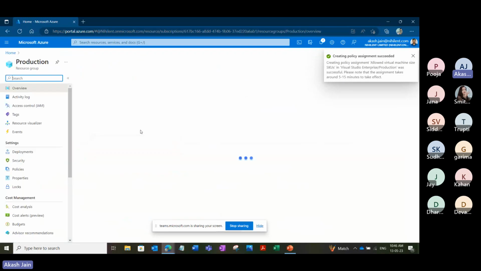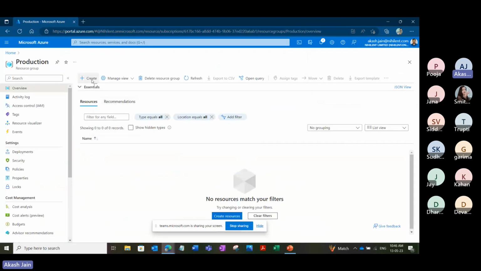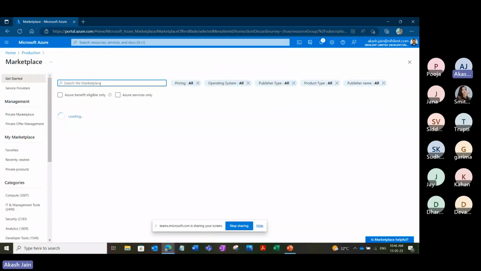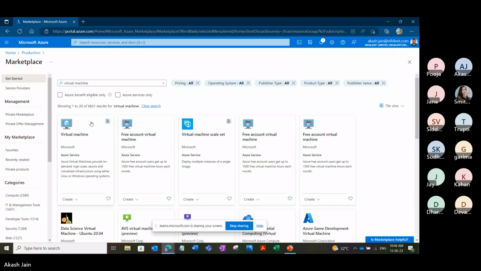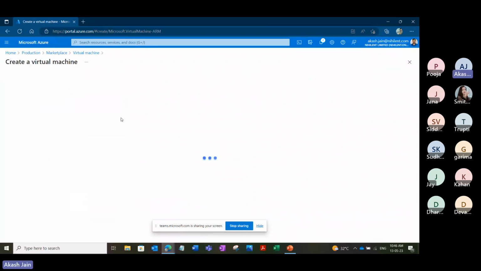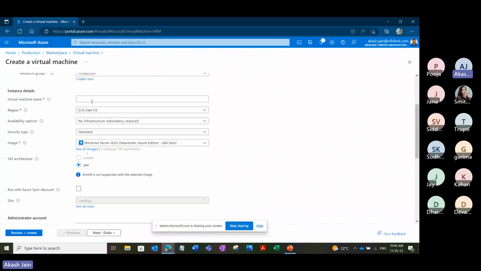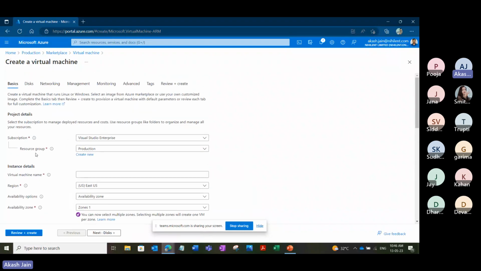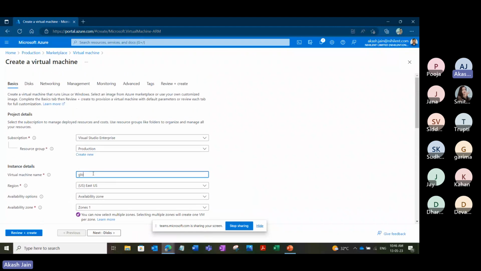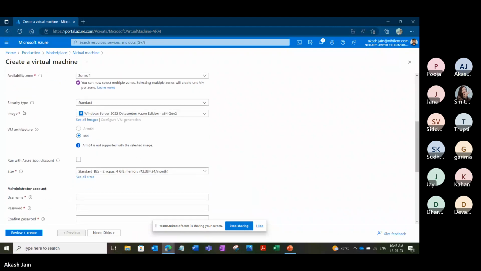If I go to production resource group now, and let's suppose my manager said, okay, Akash, go and create a virtual machine for me. And I simply want to create a virtual machine. So we'll try to configure a virtual machine. We'll see whether the policy lets us create it or not. So I'll leave all the default settings just for time concern. So only the subscription is production. Let's give a very simple name, global Azure one, as a virtual machine name, and look at the image. Look at the size.